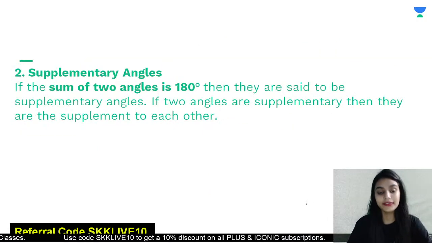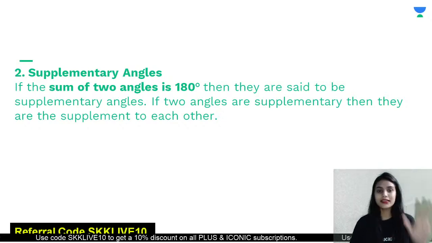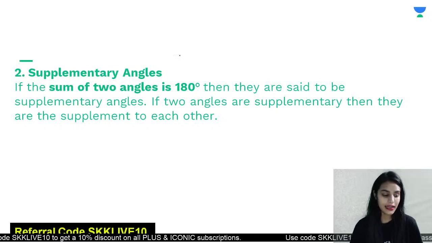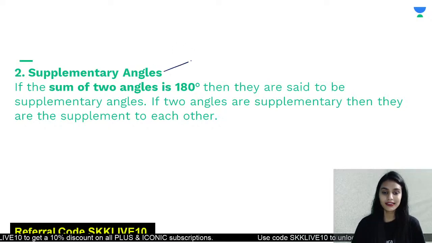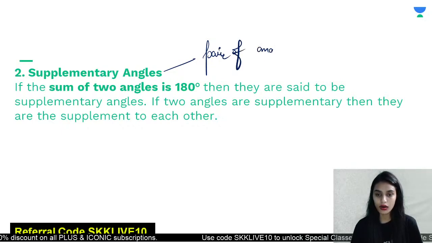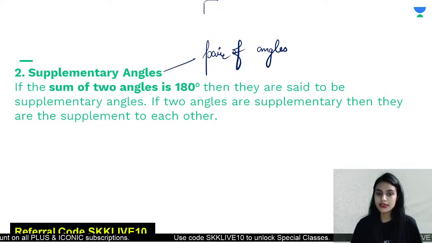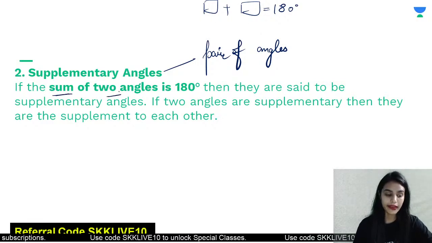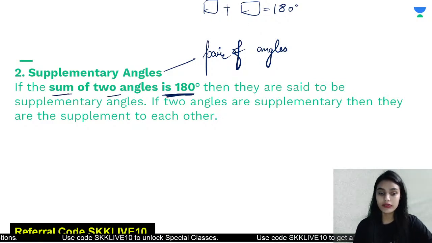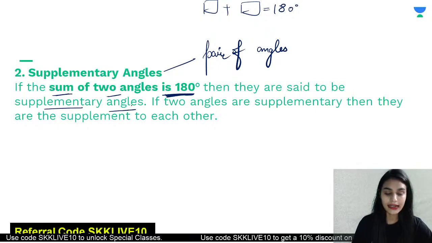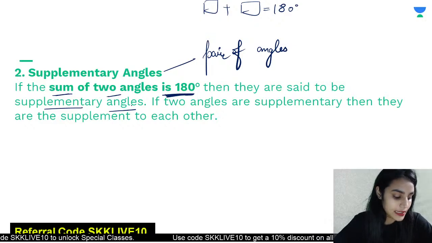Okay, all right. Next is supplementary. The whole concept is same, just replace 90 by 180. If we have got a pair of angles, or we have got two angles, and the sum of the two angles adds up to 180 degrees, then we will say that these are supplementary angles.